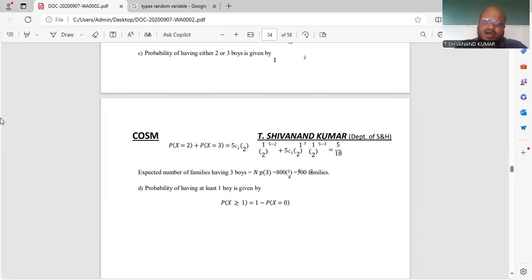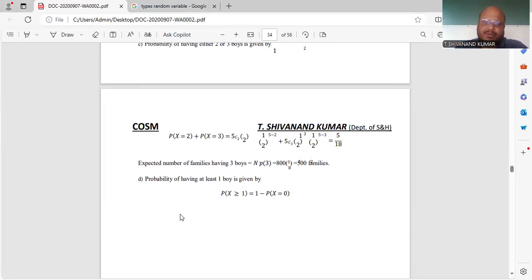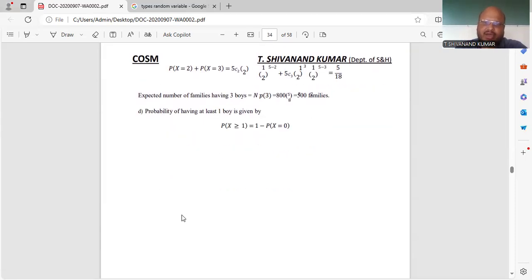And at last, the last problem is the probability of having at least one boy. At least one means P of X is greater than or equal to 1. So you can do it like this: 1 minus P of X equal to 0. Otherwise, you can start with P of X equal to 1 plus P of X equal to 2 plus P of X equal to 3 and P of X equal to 4, and so on, or otherwise the total is 1 and from that you subtract the 0 case.